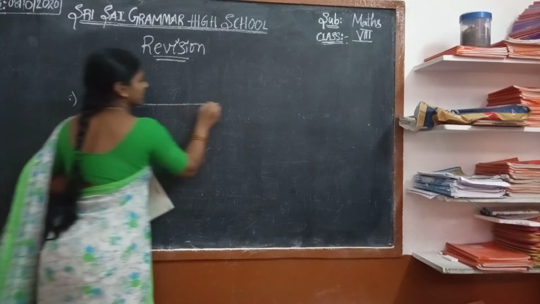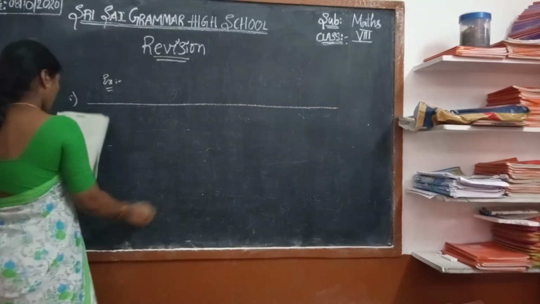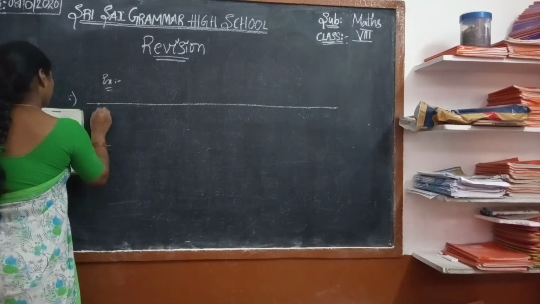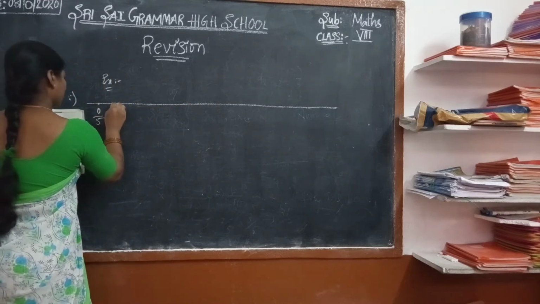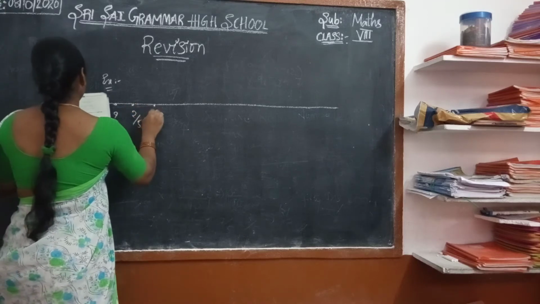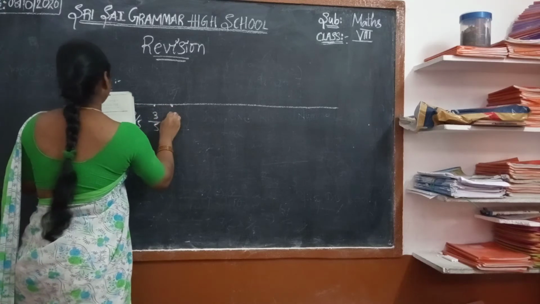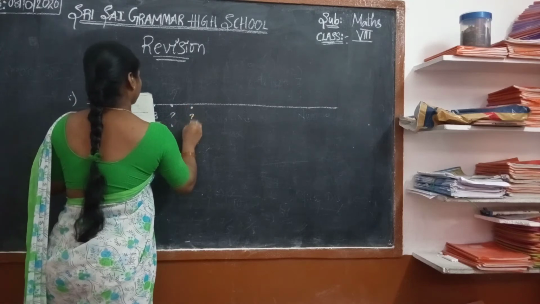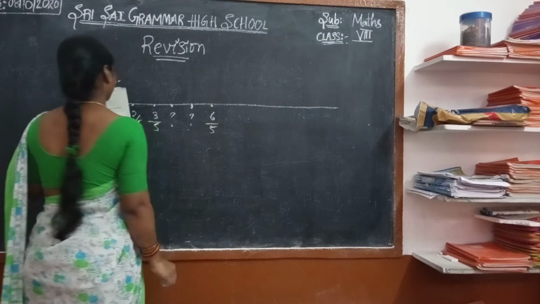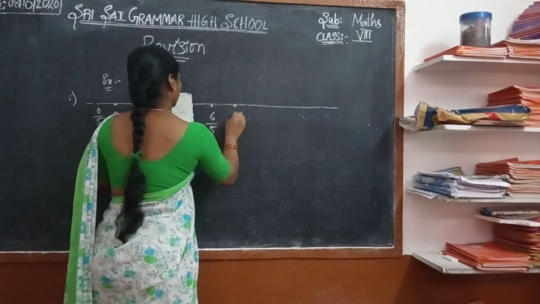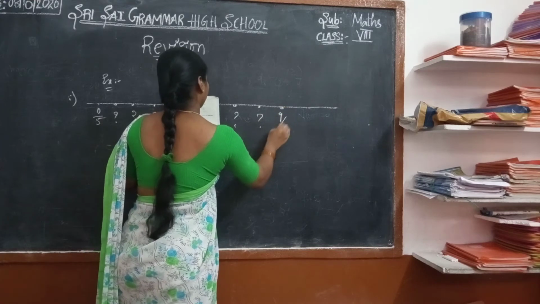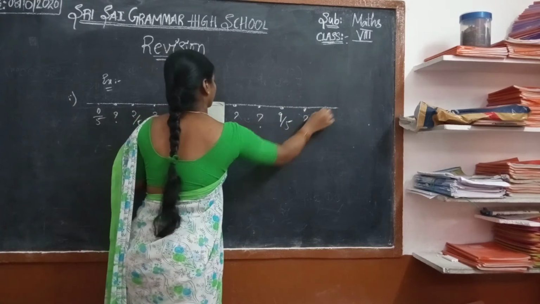See here, it is a number line now. Here they have started from 0 by 5. Yes, this is a question mark. This is 2 by 5, 3 by 5, question mark. Yes, 6 by 5, question mark. 9 by 5, question mark.